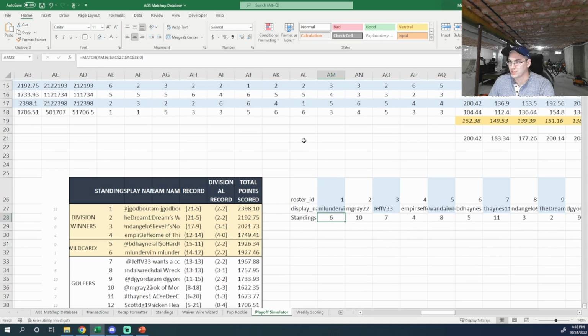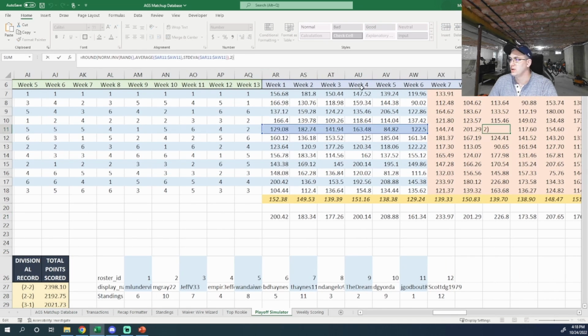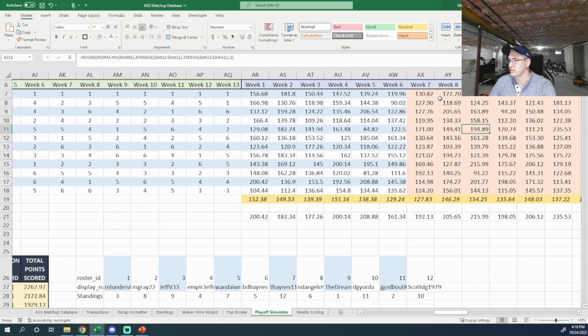So how do I run multiple simulations? I press the calculate button, and it recalculates all the random numbers that went into these forecasts. So the random number that's part of this formula here, it's going to recalculate that every single time I push the calculate button in Excel. So I can calculate it a bunch of times. You can see that all of the projected scores are updating, the medians are updating, and the standings down here are updating with each one as well. So I can just push it a bunch of times.